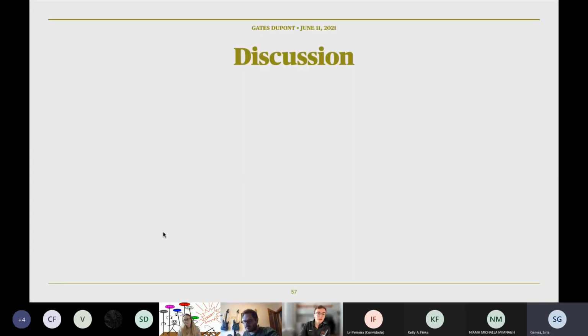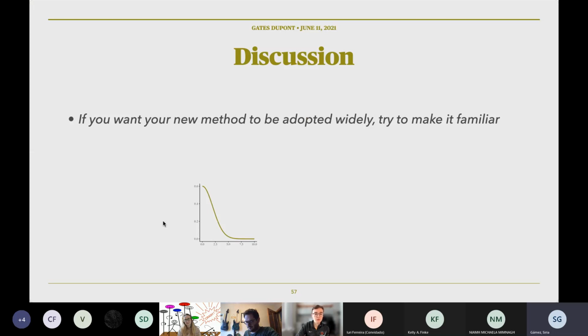Two broad takeaways. These are technical details that I came to realize are really important, but at the same time can be overlooked pretty easily. The first one is that if you want your new method to be widely adopted, try to make it familiar. If you step back for a moment, you'll realize that we spend a lot of time going back to that detection function. In chapter 1, we used it to calculate design criteria, and in chapter 2, we used it to describe step selection in the movement model. It came from the heart of the SCR model, which is used to describe the home range. So when we saw it later, it was familiar, we could understand it quickly and start using it without having to read an extra book.